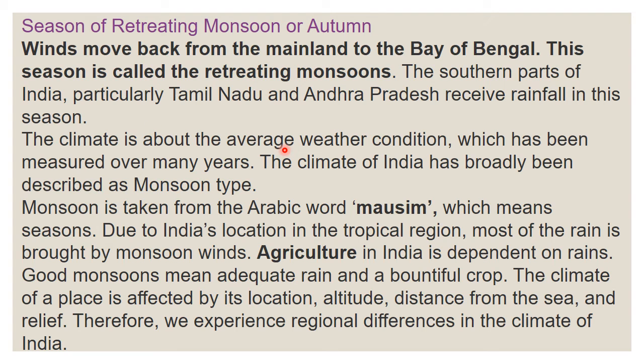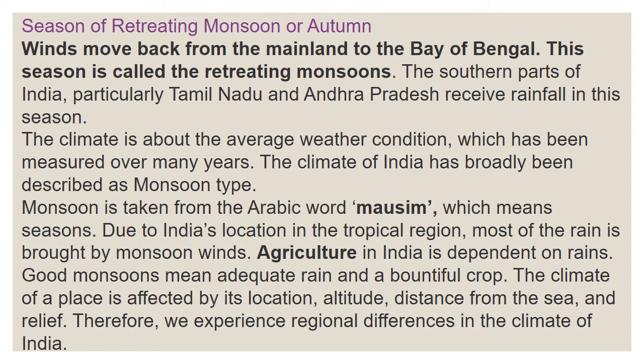Climate is about average weather conditions, not too cold and not too hot, a moderate temperature. The climate of India has been described as monsoon type. Monsoon is a word taken from the Arabic word mawsim, which means season. In the tropical region, most of the rain is brought by monsoon winds. The agriculture in India is dependent on rains. If there is more rain, agriculture is good and we get more yield.